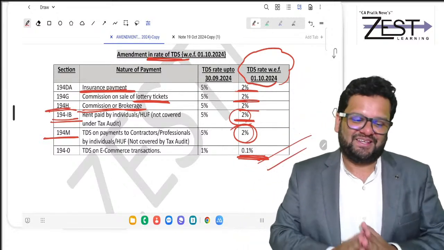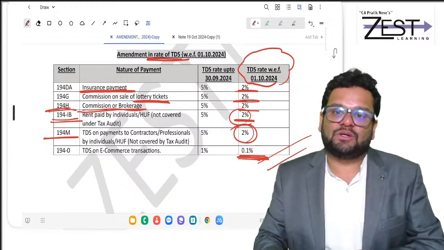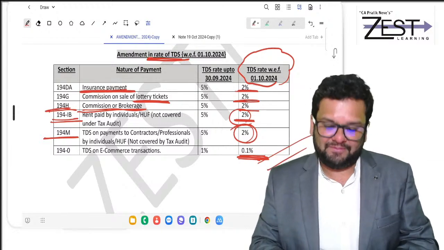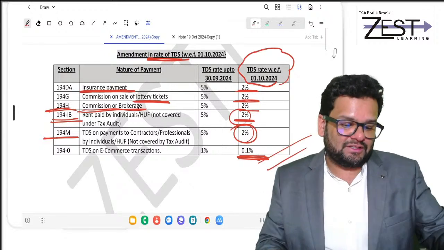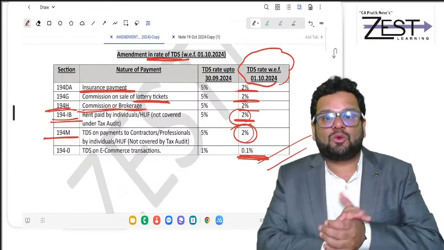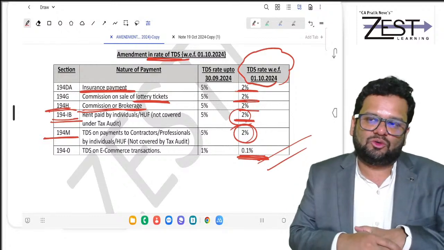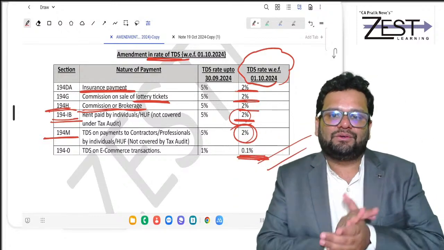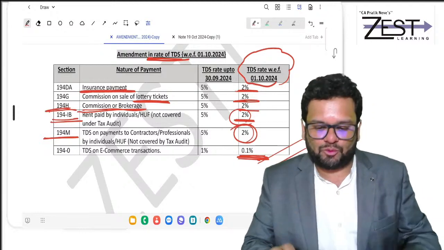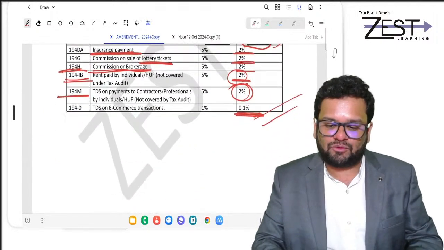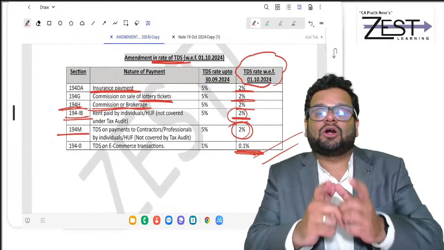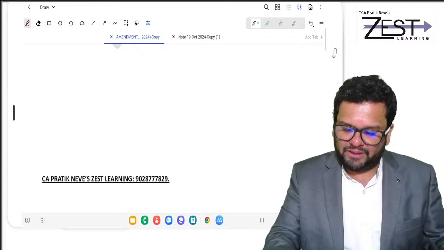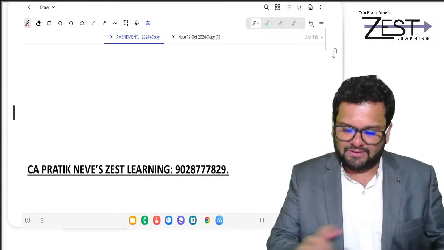Clear? So friends, I am quite sure that you have followed all the amendments well. I did cover somewhat higher level questions because I believe that when you do that, you become empowered to solve any type of question and understand any type of thing in tax, and you build a lot of confidence.